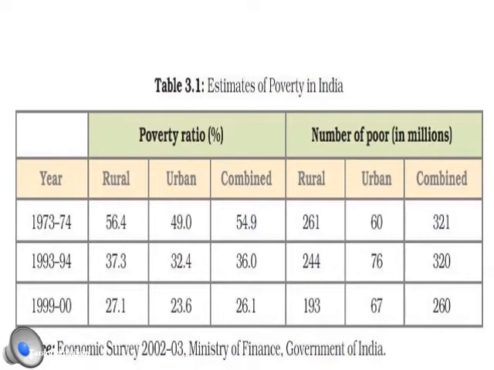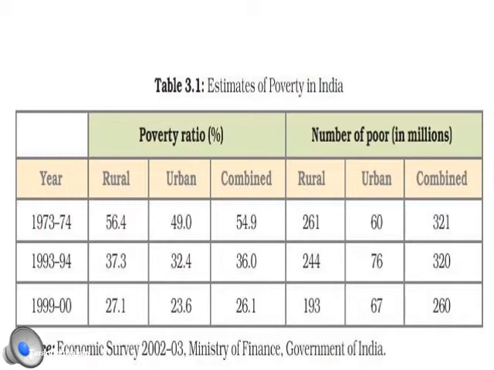Then if we see the number of poor people in millions, the rural and urban combined data has been given. Here in the combined data, the rural and urban poor people in millions were around 321 millions.